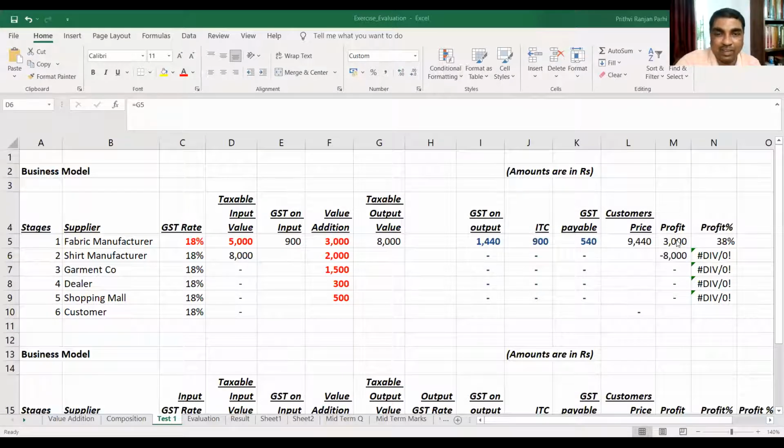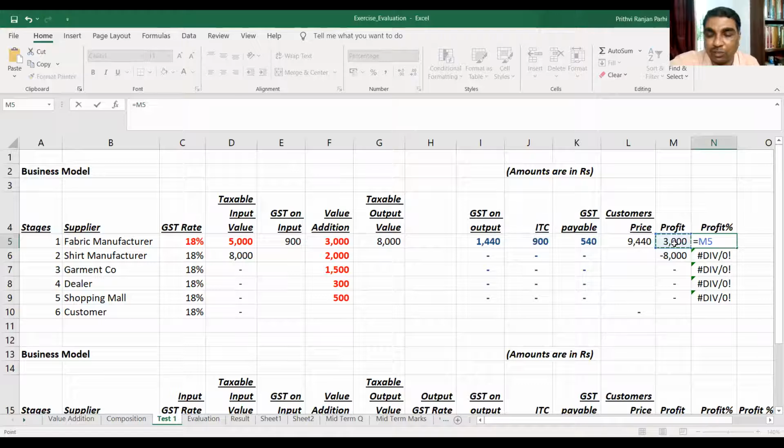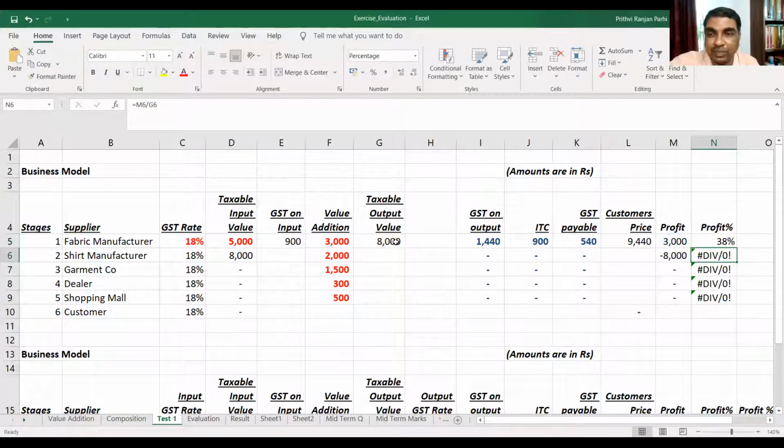If this is my sales and this is my profit, on that basis, now you see, are you able to get the point? My sales value is how much? 8,000, and profit is how much? 3,000. So I can say it equals 3,000 divided by 8,000. It comes to 38%.